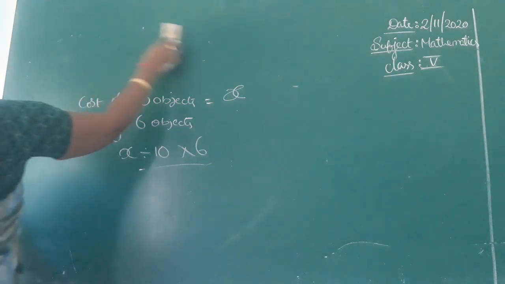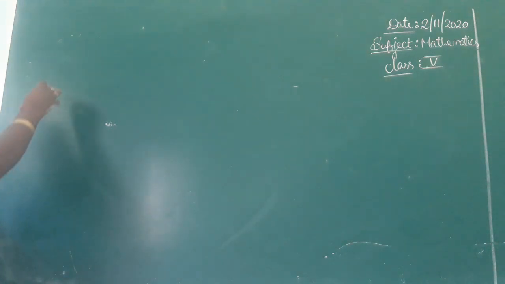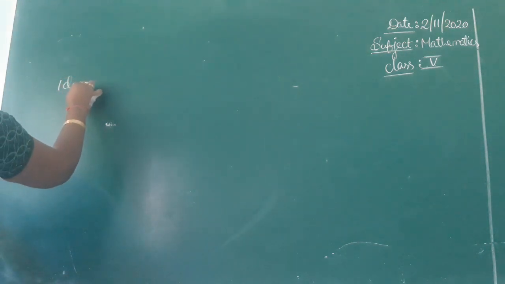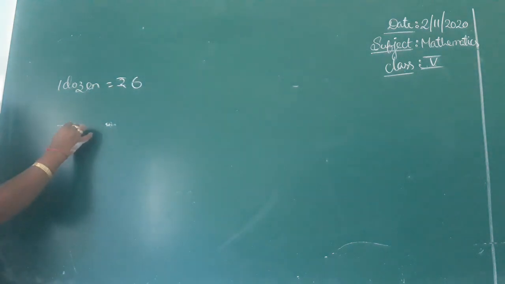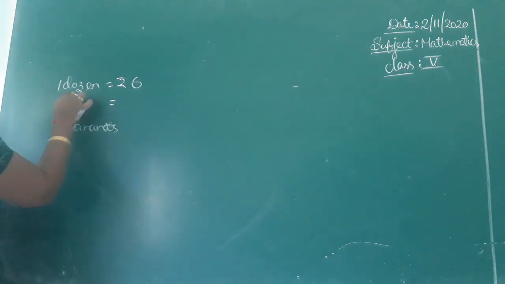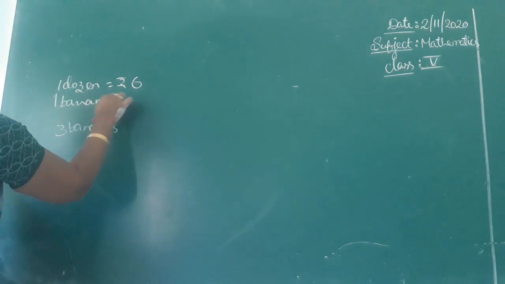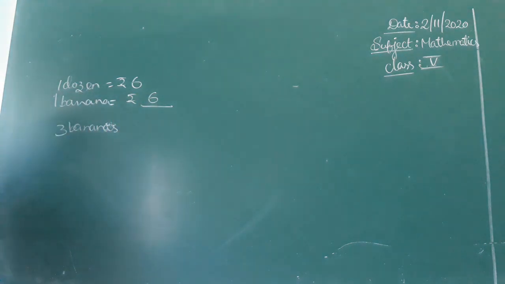Fourth one. If 1 dozen bananas cost 6 rupees, they are asking the cost of 3 bananas. Cost of 1 dozen is 6 rupees, so cost of 1 banana is 6 rupees divided by 1 dozen, which means 12 units.